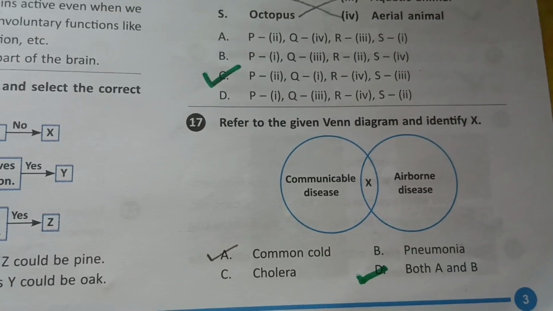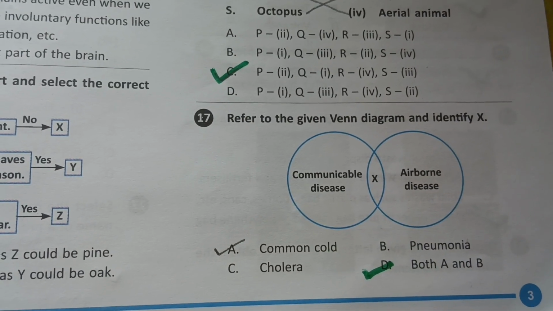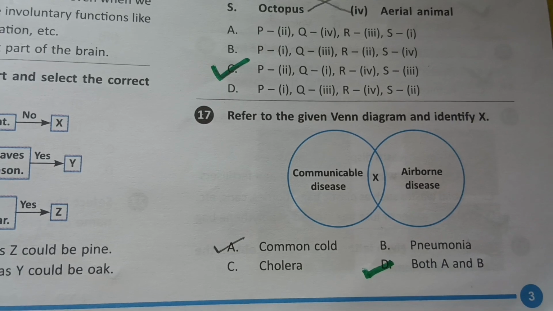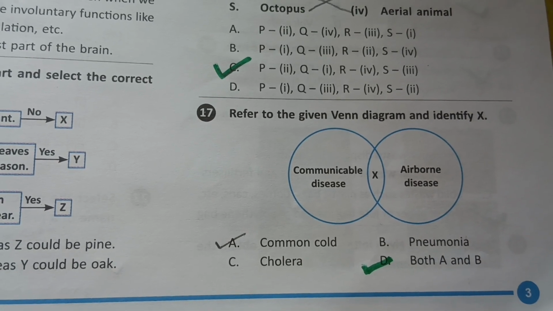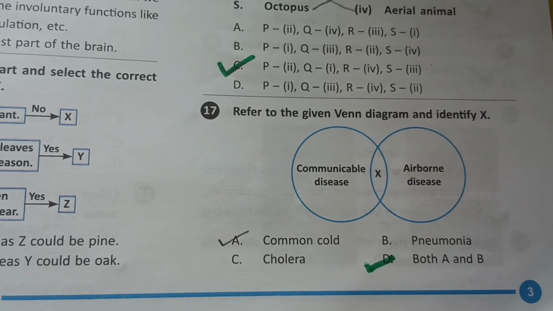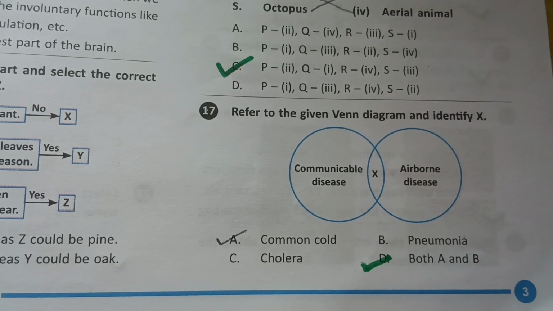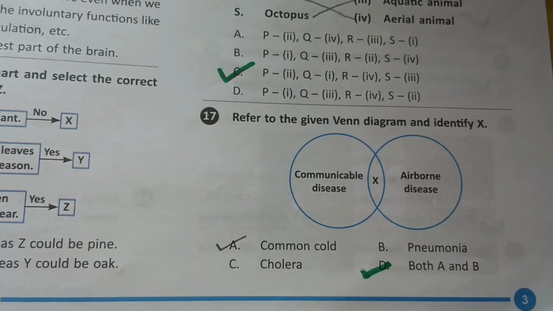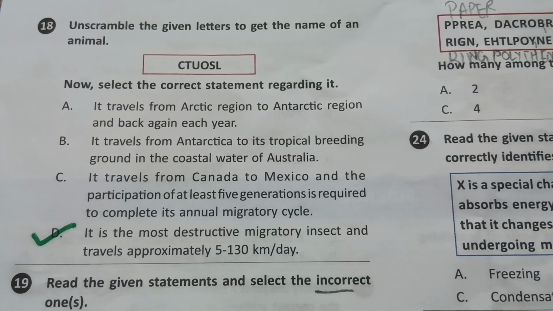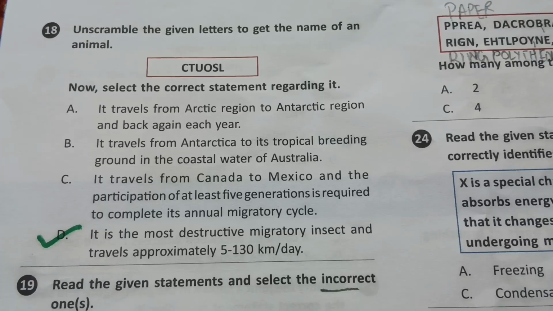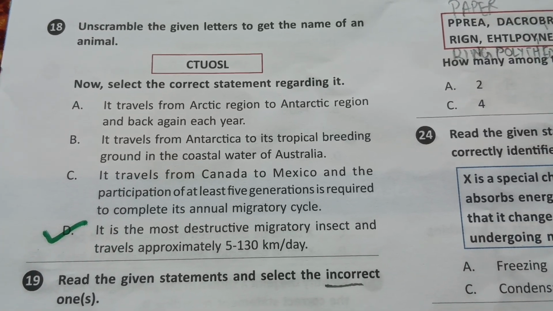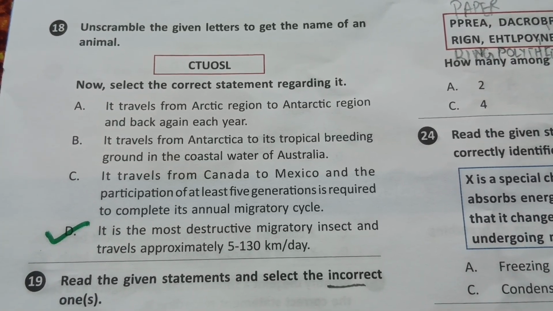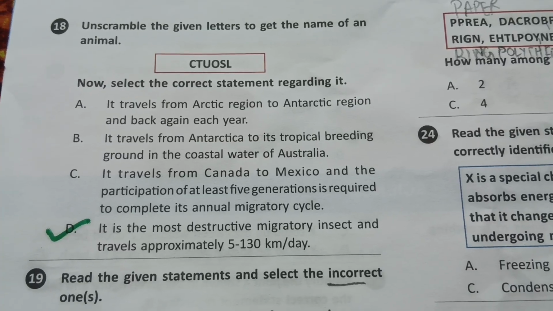Next question number 17. Refer the diagram and find X. X is a communicable disease which is airborne. So it's common cold, yes. Pneumonia, yes. Cholera, no. Cholera is a waterborne disease. So both A and B are the correct option. Option D. Question number 18. Unscramble the given letters to get the name of an animal. After unscramble, we get locust. Locust is a insect which causes destruction to the crop.